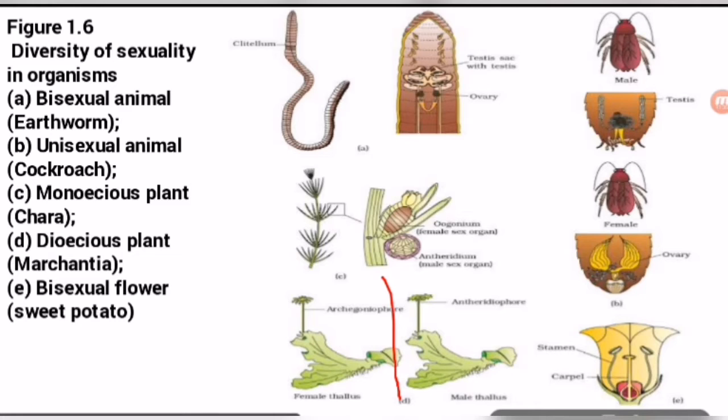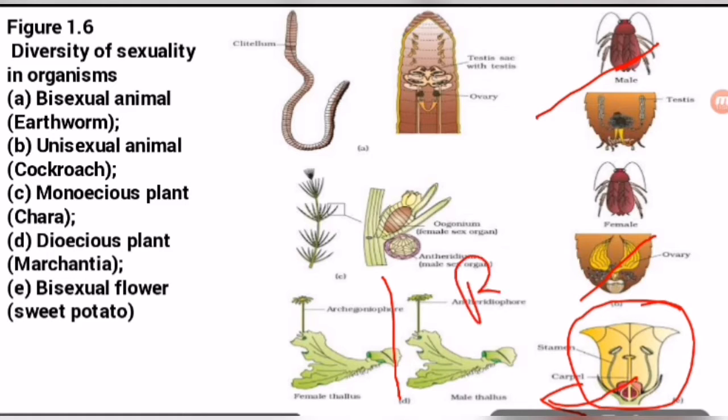But the cockroach is also which type of living organism? Unisexual. Male and female cockroaches are distinct. Here in plants, we have discussed staminate and pistillate flowers, which are unisexual flowers, but mainly in angiosperms bisexual flowers are found.